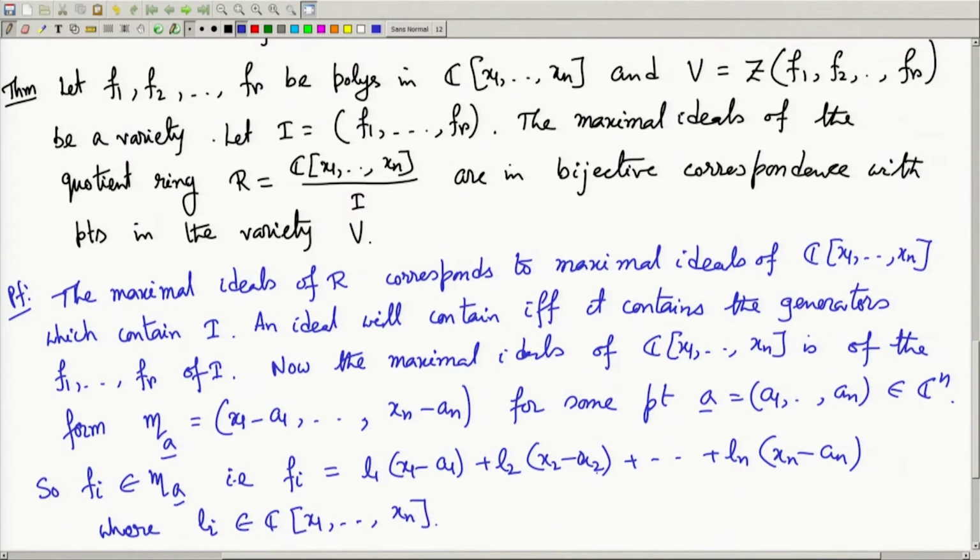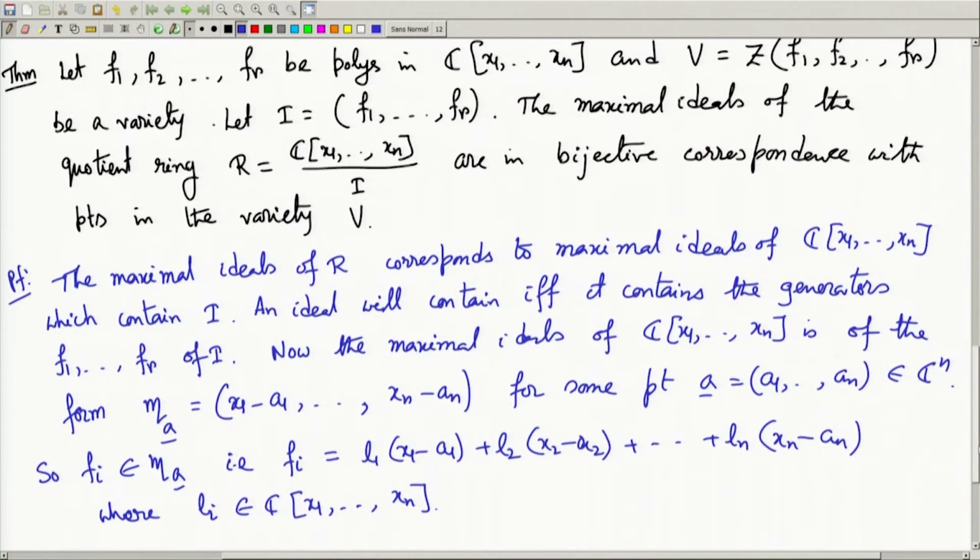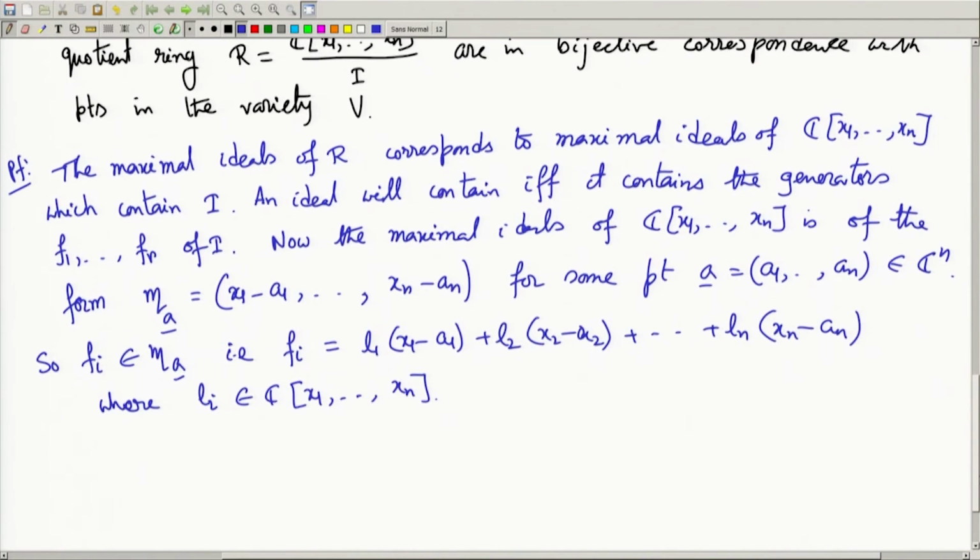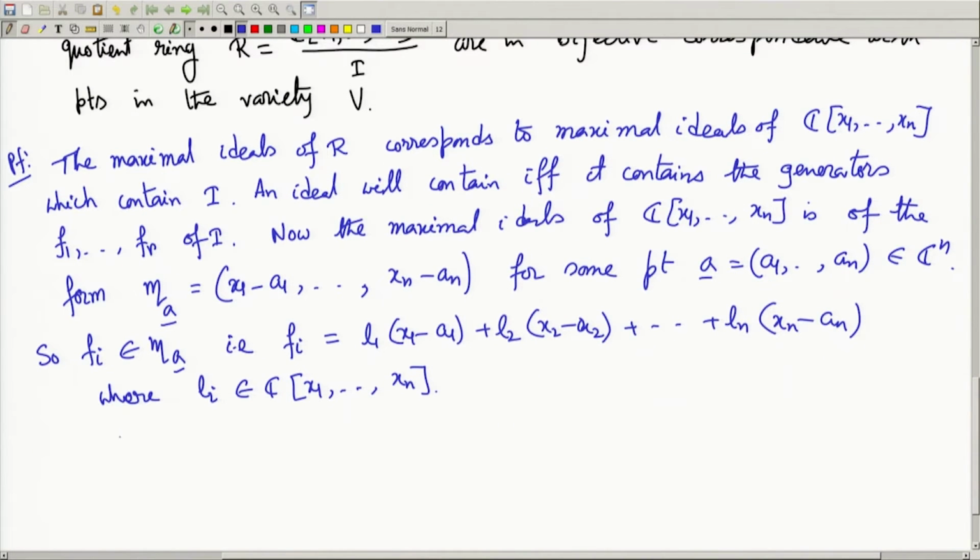So, each of these Fi's I have written as a combination of these n linear polynomials. Then if I evaluate this polynomial Fi at the point a bar, what do I get? This is true for all i equal to 1 to r.